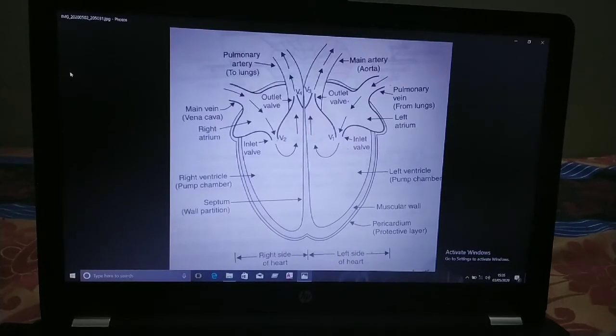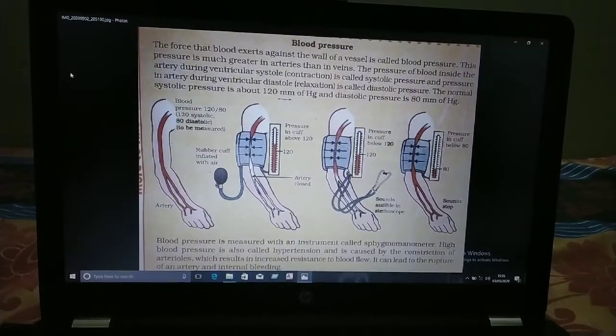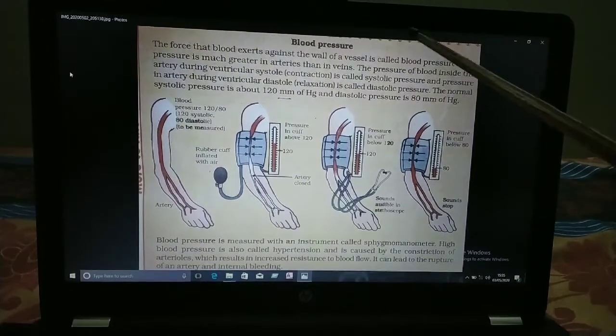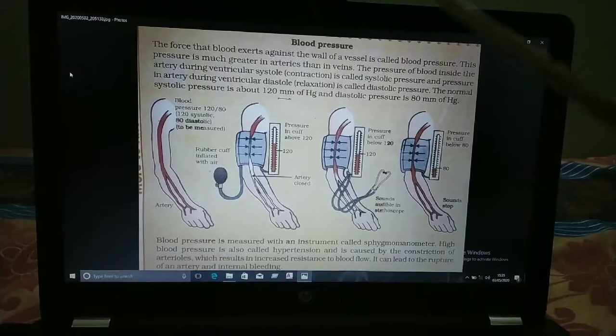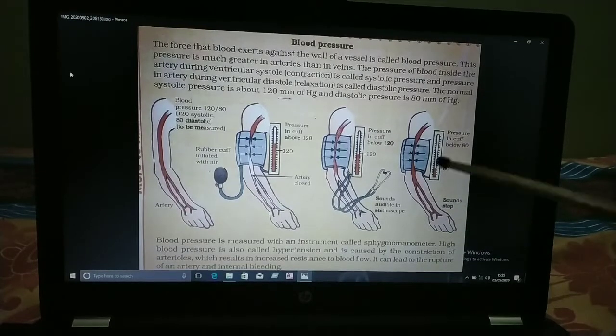So children, next you have to know about the force that blood exerts against the wall of a vessel, which is called blood pressure. We all have blood pressure. Blood pressure is measured by an instrument that is known as the sphygmomanometer. Children, remember that blood pressure is measured by an instrument, and such an instrument is known as the sphygmomanometer.